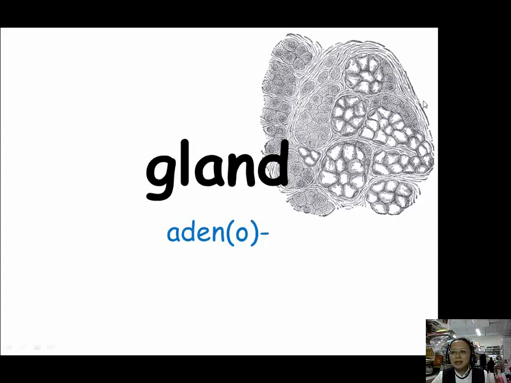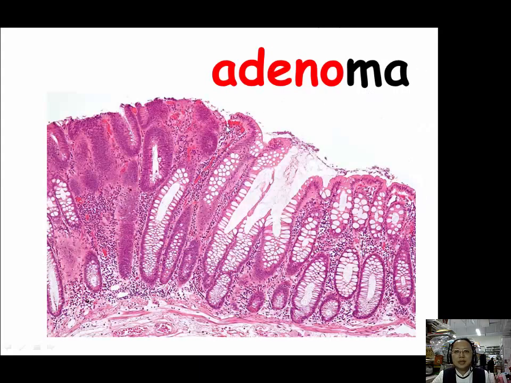The right side is a group of mucous alveoli, and the left is a group of serous alveoli. Our example for adeno is adenoma. Adenoma in pathology means a benign tumor of the epithelium arising from or resembling a gland.